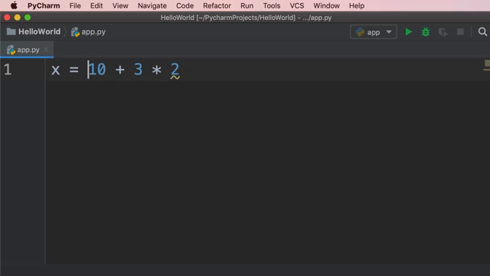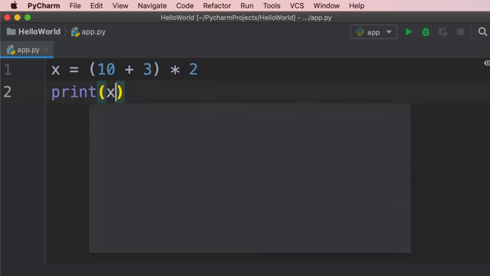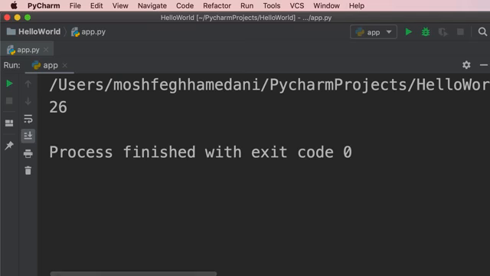Now in Python, operator precedence is exactly like math, but we can always change it using parentheses. For example, in this expression, if we want 10 plus 3 to be evaluated first, we can wrap it in parentheses. So like this. Now when we execute this code, we're going to see 26 because 10 plus 3 is 13, and that times 2 is 26. Let's verify this. So print x, and we get 26.